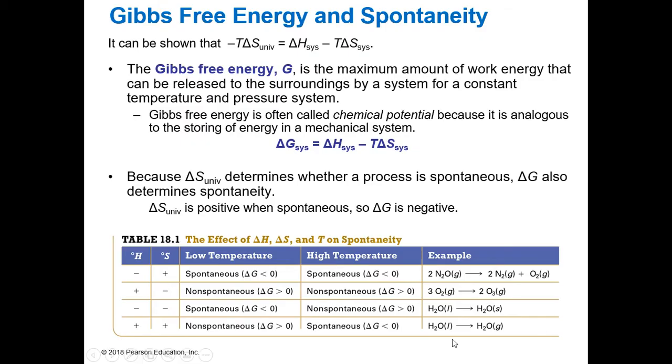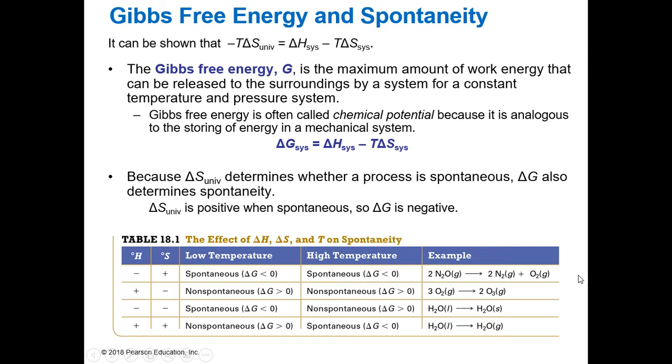So let's look back at this slide. Let's think about delta H. When delta H is negative, that means that it is exothermic, right? It's giving off heat. When delta S is positive, that means that we have an increase in entropy. So no matter what, if we are at low temperature or high temperature, it is always going to be spontaneous. So if your delta H is negative, your delta S is positive, then it's always going to be spontaneous, no matter what.